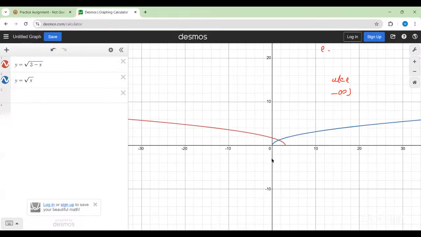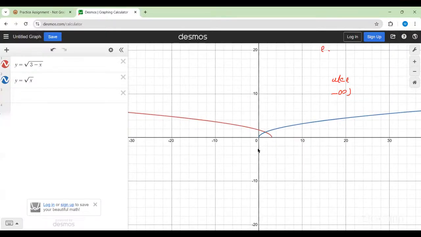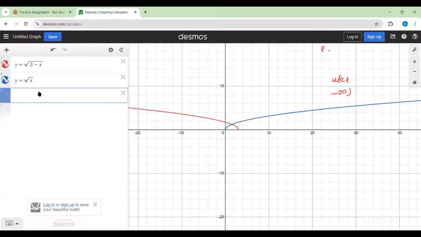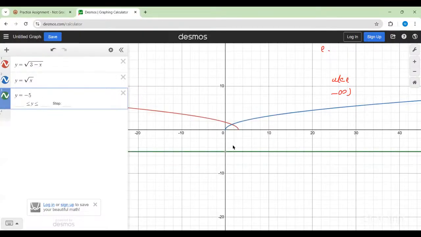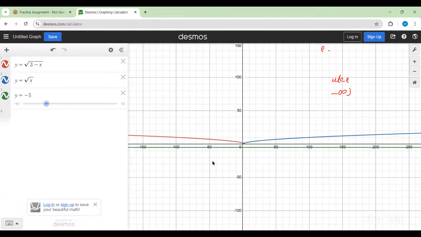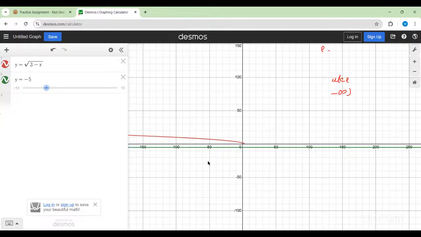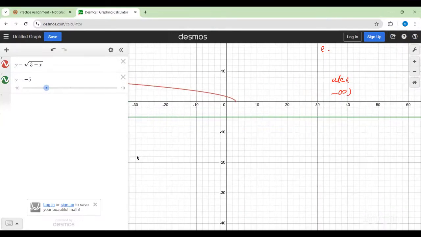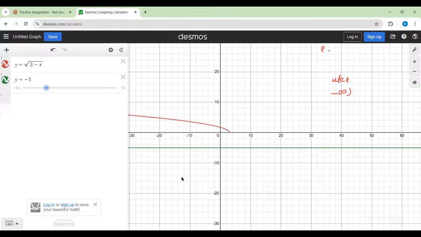Here you observe that no negative value of y is taken by the function. Suppose I take y equals 5 and y equals minus 5. Then this value is not taken by the function, because if it were taken, these two graphs would intersect. So by the graph, you can find the range. Observe whether the graph is growing toward infinity or minus infinity, and which values of y are not taken by the function. Ultimately, for judging the range by the graph, you have to find which values of y are taken by the function.